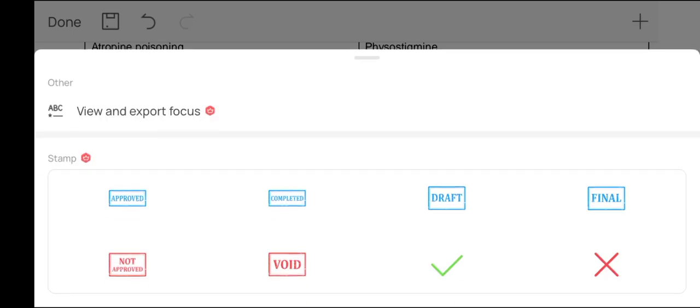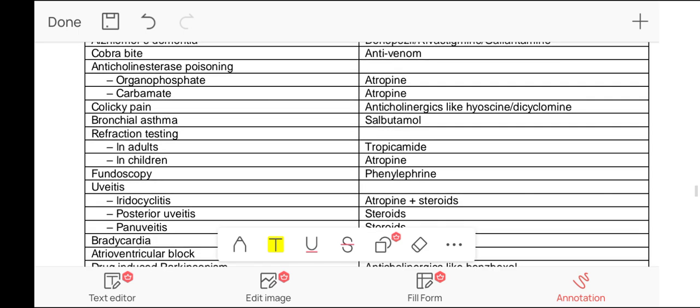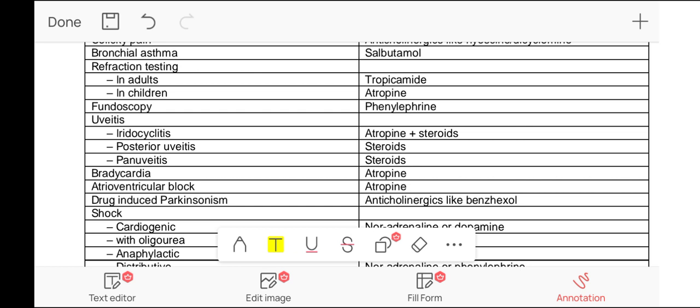For fundoscopy, observation of the fundus of the eye, the drug used is phenylephrine. What is phenylephrine? Phenylephrine is a sympathomimetic, which is alpha 1 selective. Next is uveitis. Uveitis means inflammation of the uveal tract. The uveal tract includes the choroid, the ciliary body and the iris. For iridocyclitis, the drug used is atropine, while for posterior uveitis and panuveitis, the drugs used are steroids, anti-inflammatory.